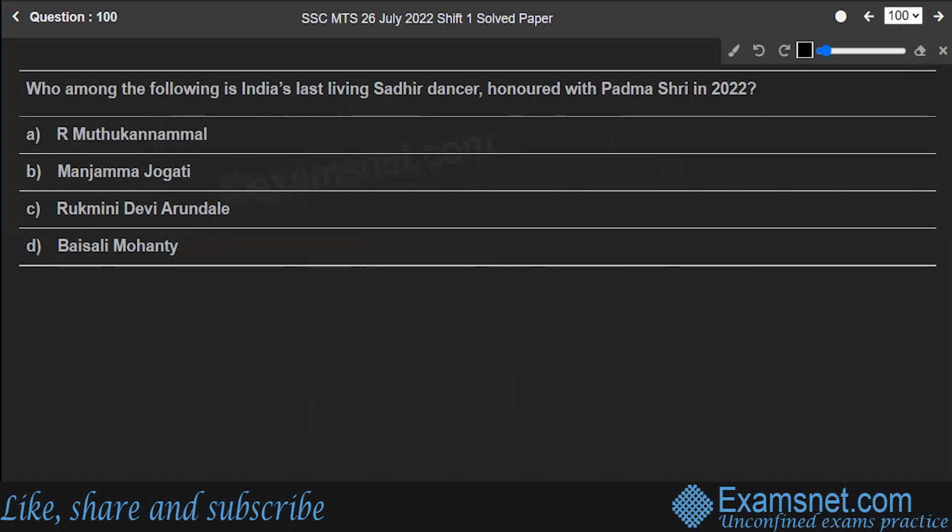Well, the correct answer to the question is option A. R. Muthu Kannamal is 7th generation veteran Sadir dancer from Indian state of Tamil Nadu. She is only surviving person among 32 Devadasis who served as a deity to the Viralimalai Murugan temple. She is the last woman to have the ceremony Pottukuttal of dedicating oneself to God performed at Viralimalai temple. In year 2022, Government of India honored her by conferring Padma Shri Award.